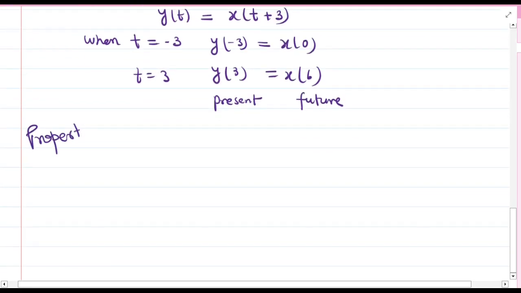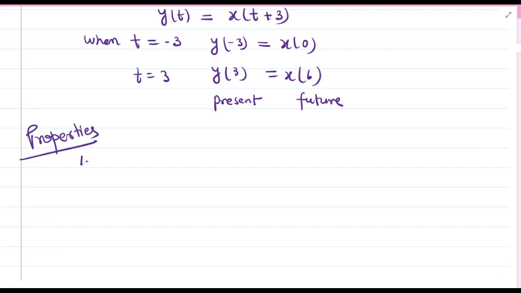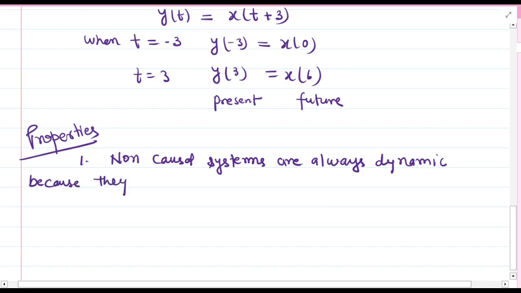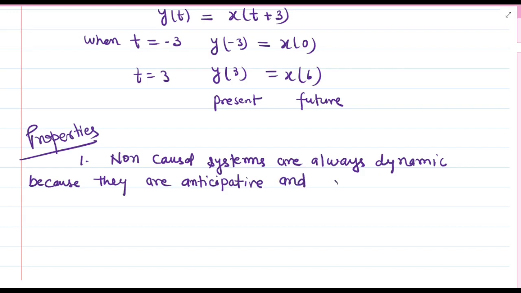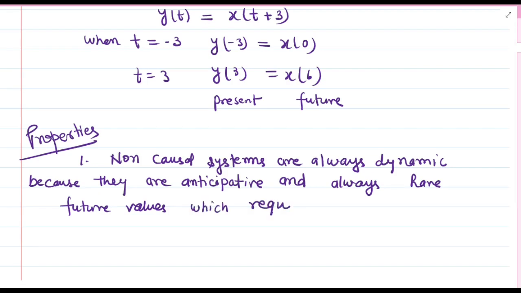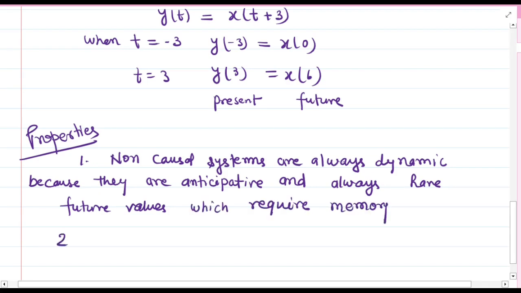Let us see some important properties of non-causal systems also. First one is that the non-causal systems are always dynamic systems because they are anticipative in nature and always have future values which require memory. Number 2, non-causal systems are not physically realizable.